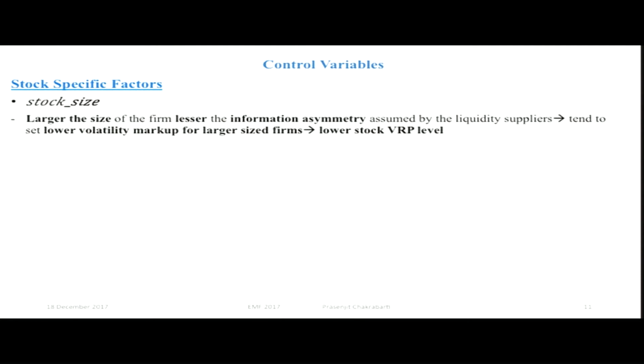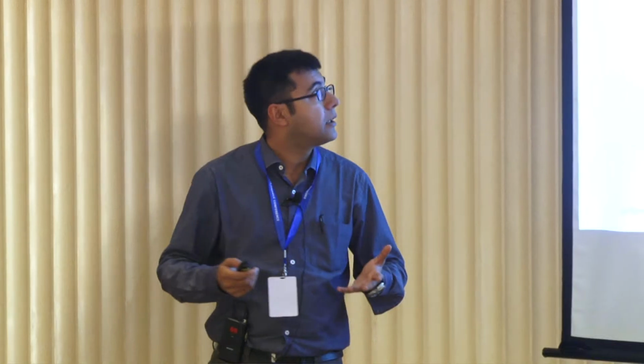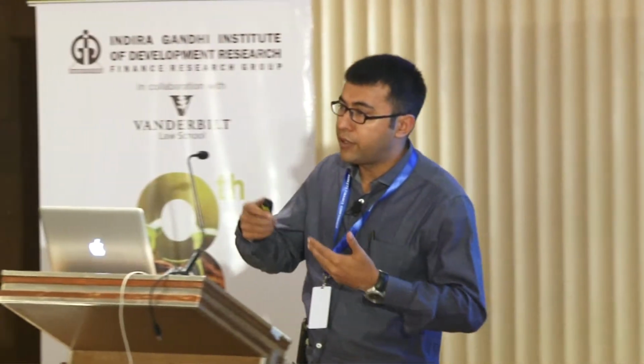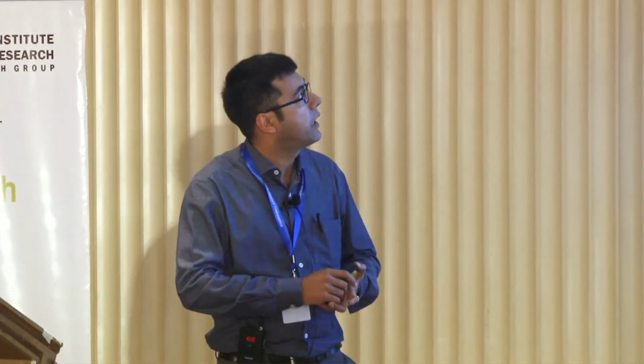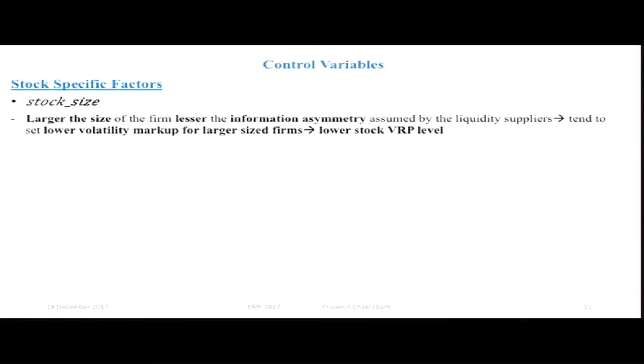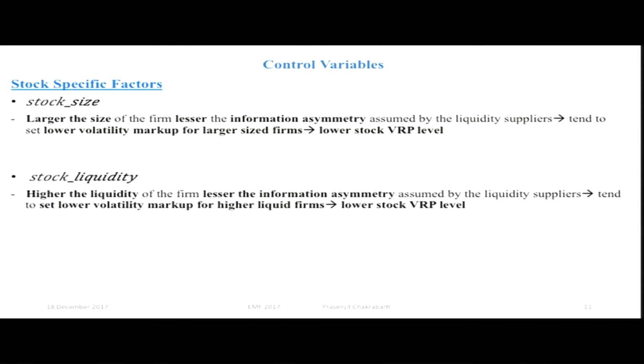And apart from that, I have also controlled for the stock size, because it is commonly believed that the larger the size of the firm, the lesser the information asymmetry. And for those firms which have lesser information asymmetry, the liquidity suppliers will tend to set a lower volatility markup and would yield a lower stock VRP level. For the same reason, we have also controlled for the stock liquidity.